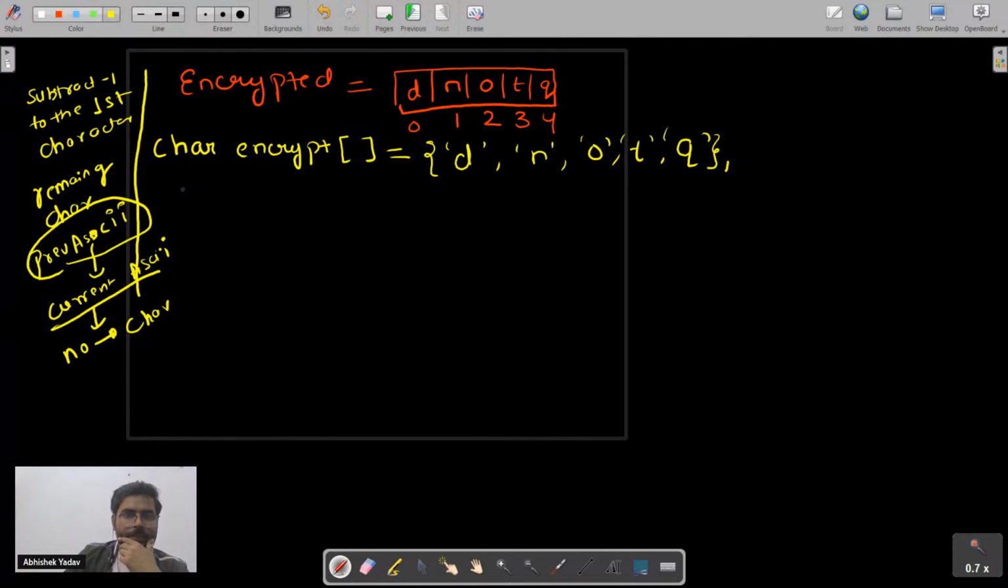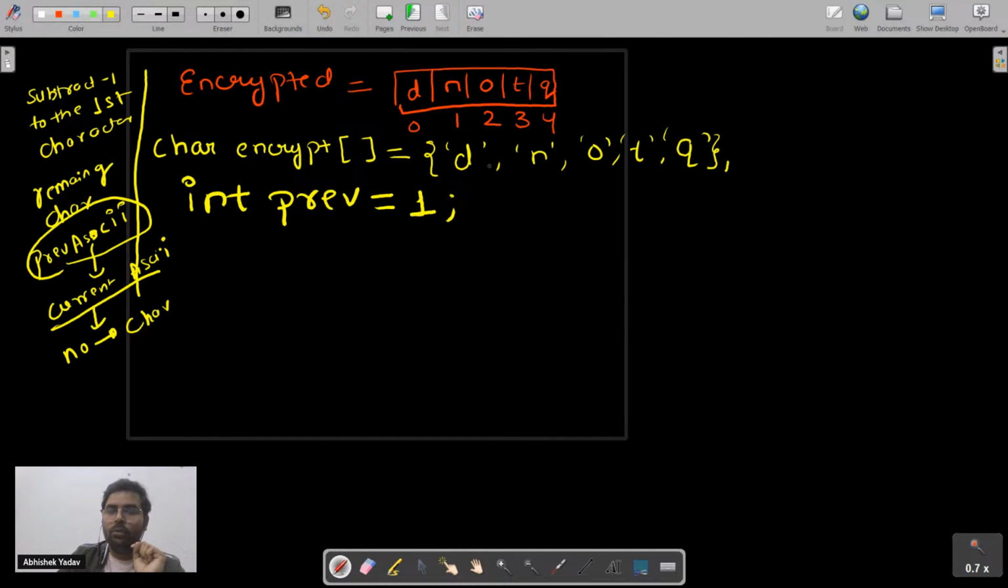Let's take a variable here, int, and let's take the name as previous. Int previous is equal to 1. After that, what do I have to do? Subtract -1 from the first character, and for the remaining characters I have to do some stuff.